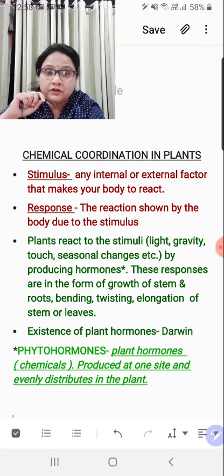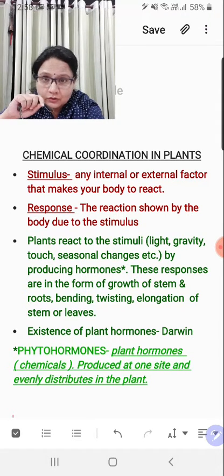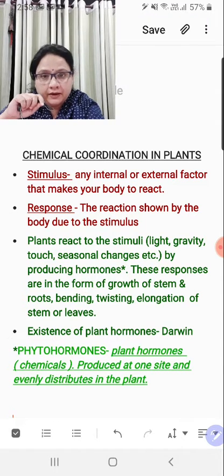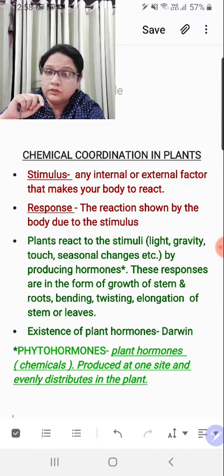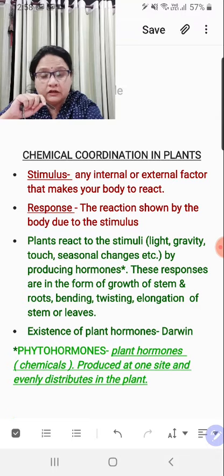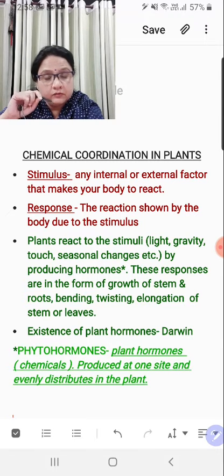I mean, the way you touch the Mimosa pudica, that is the touch-me-not plant, your touch is the stimulus and the closure of the leaves is the response, right? So they might bend, the leaves may curl. When excessive transpiration takes place, at that time the stomata close and the leaves just roll inward, thereby reducing the surface area so that much transpiration doesn't take place.